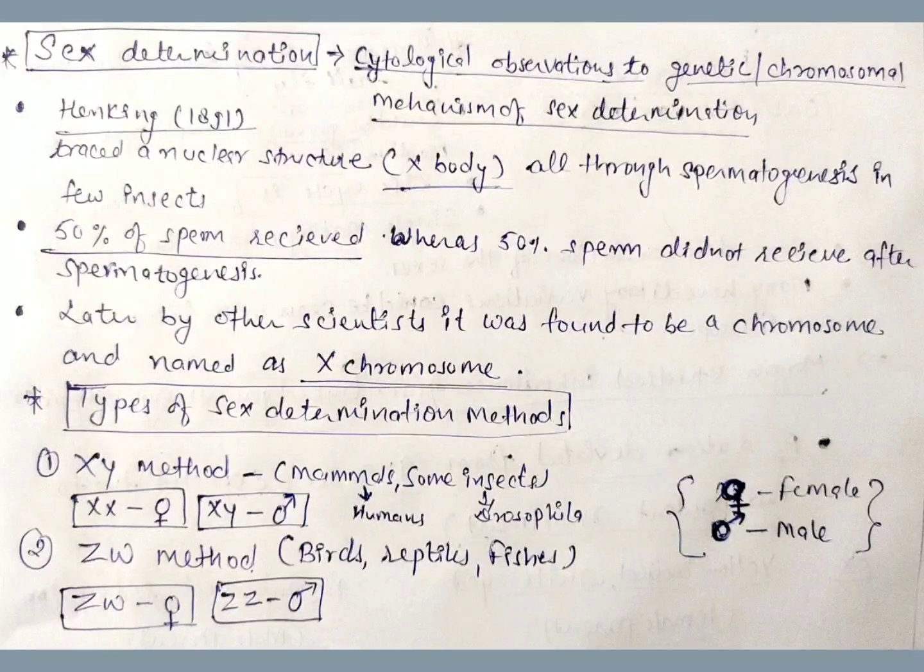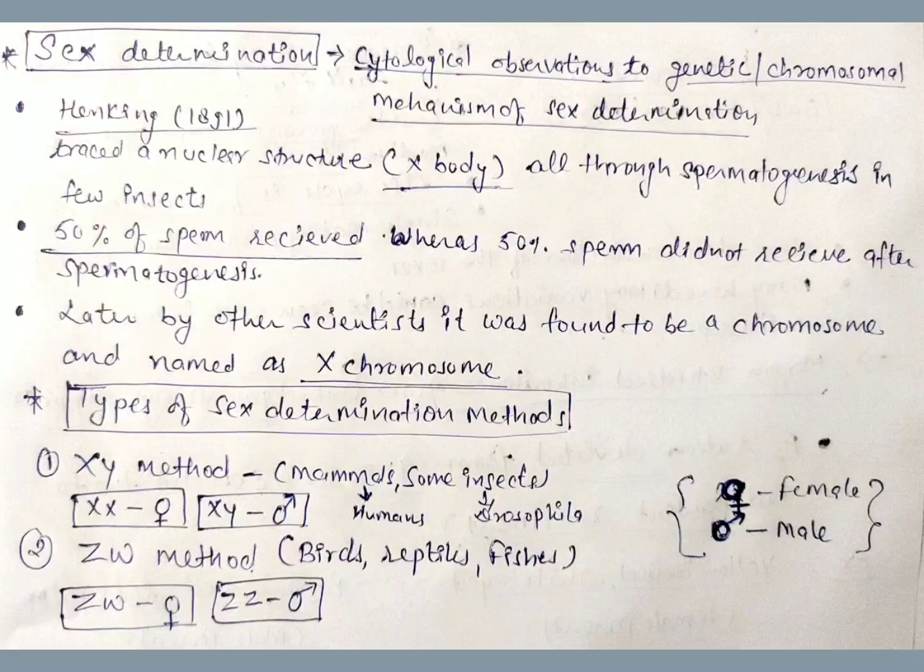As we know, around 1900 there was advancement of microscopes, so cytological observations were being done by scientists. These cytological observations led to the chromosomal mechanism of sex determination, that is, how we can determine the sex of any individual using genes or chromosomes.